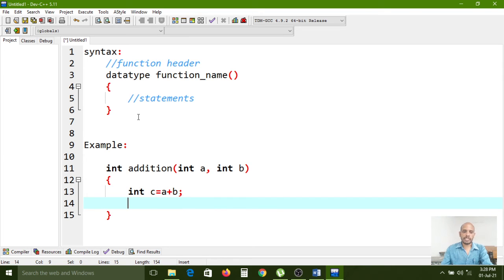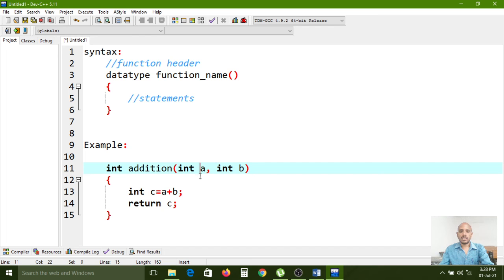After execution of this function is over, it will return one value. That's why we need to mention the return keyword. If you use any data type instead of the void data type, the return statement is mandatory. So now I want to return the c value as a result. After reading the a and b values from the main function, these two parameters will be replaced with whatever values we have passed through the main function. Those values will replace the a and b variables. These two are parameters, int type parameters.